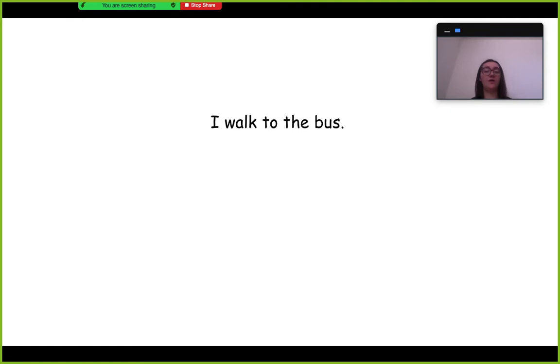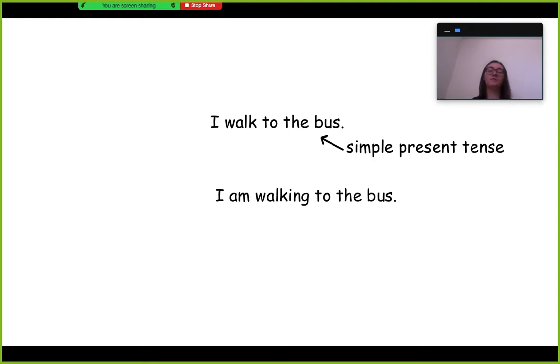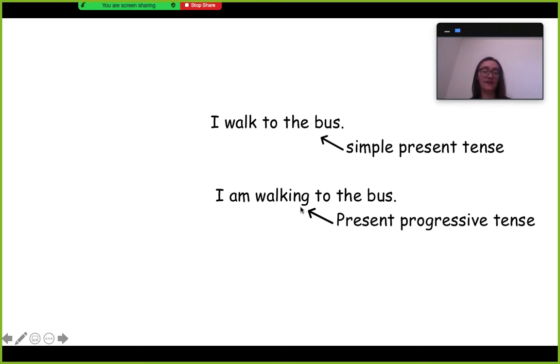Now, I walk to the bus is simple present tense. But if we said, I am walking to the bus, that's present progressive tense. Sometimes it's called present continuous. In English, when you put the ing at the end of a verb, it makes the verb something that was happening and still is happening, something that is happening and will keep happening in the future.